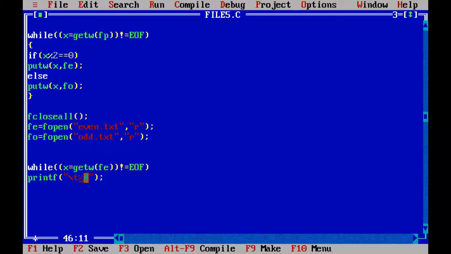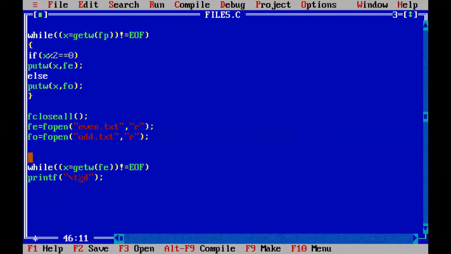Until all the integers are retrieved from the fe file and compared, and then when we reach the end of file in fp, the end of file is retrieved and stored into x. That is compared here: end of file is not equal to end of file. The condition is false, and the while loop is terminated.